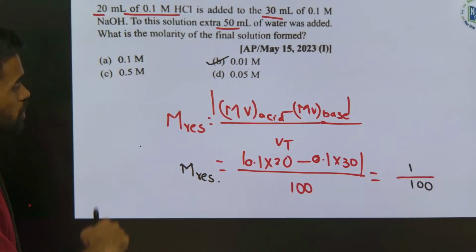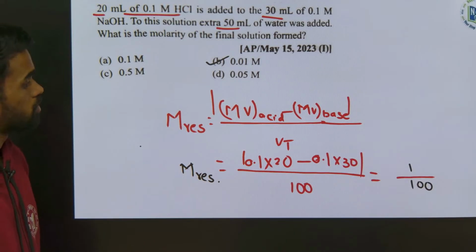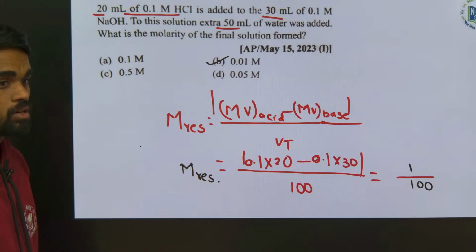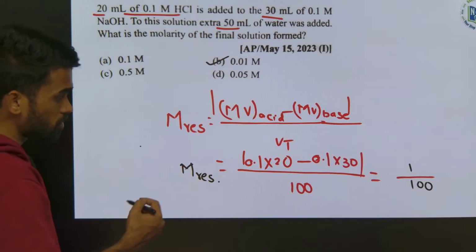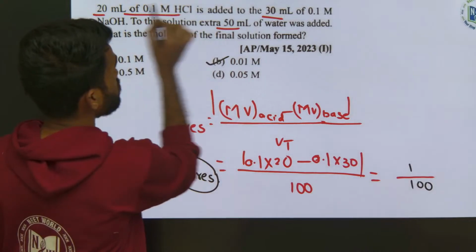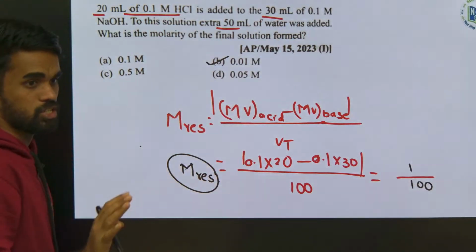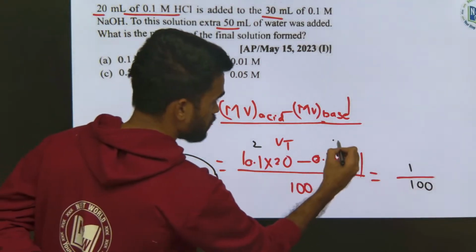Now tell me whether solution is acidic or basic. Salt is formed. Along with the salt, see, you are saying resultant concentration. See, if both of them are equal, we will get complete neutralization. But this is 2 millimole, this is 3 millimole.